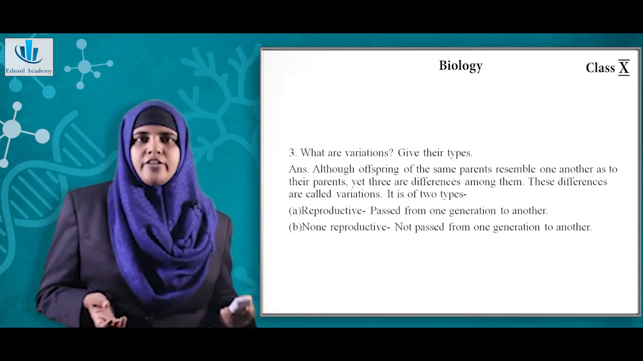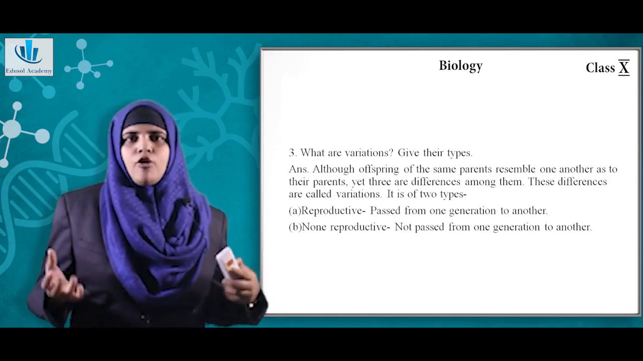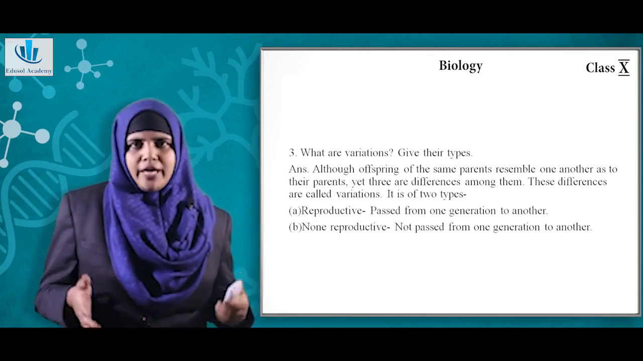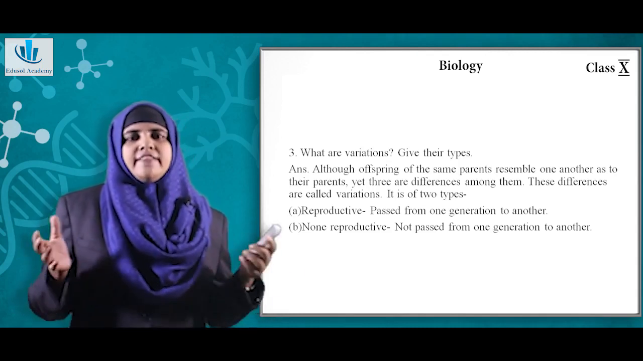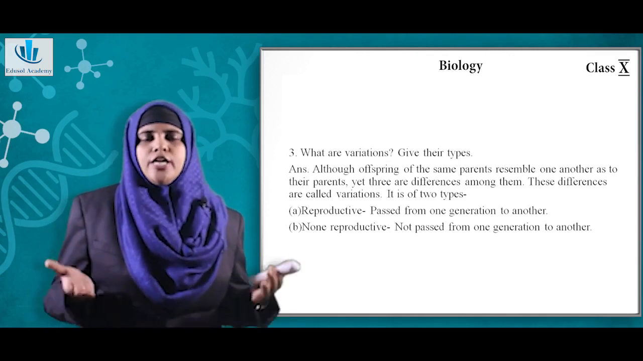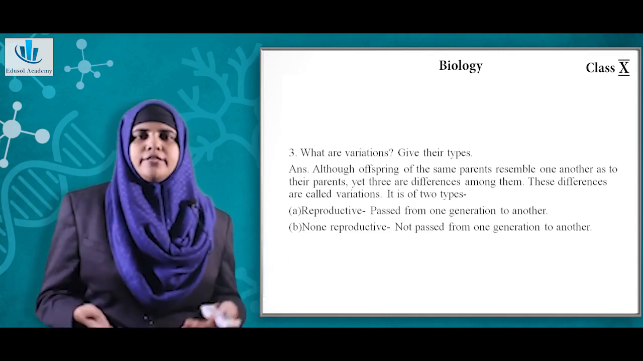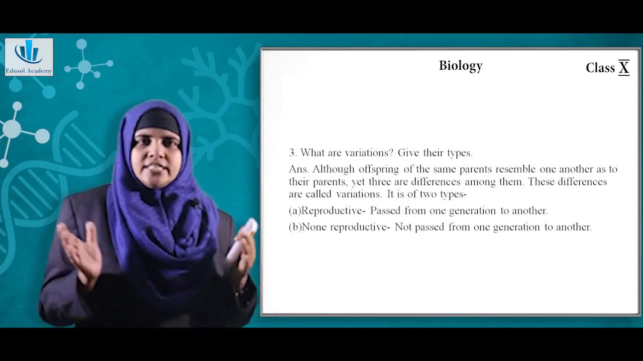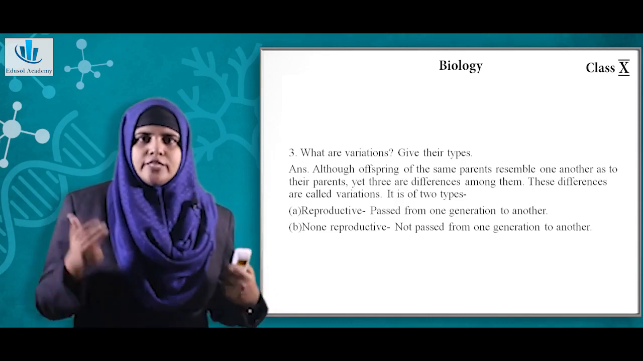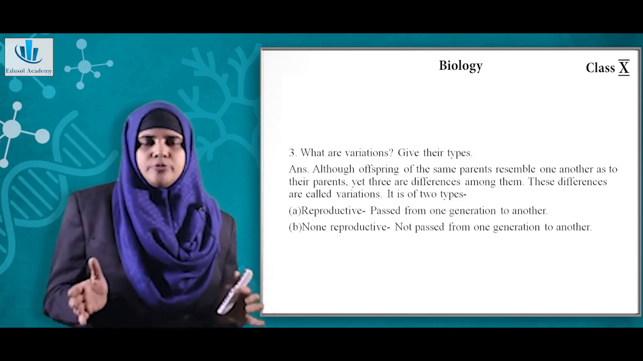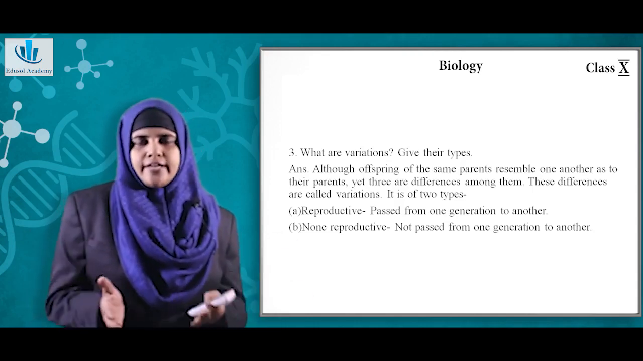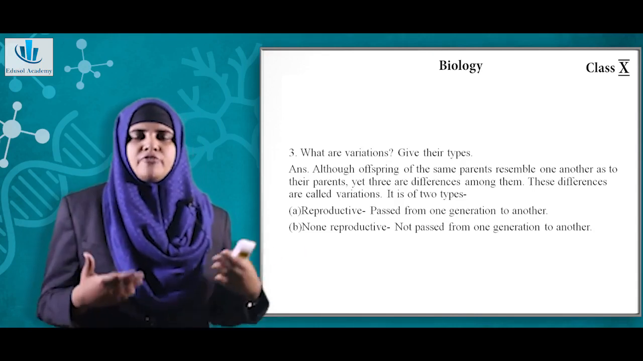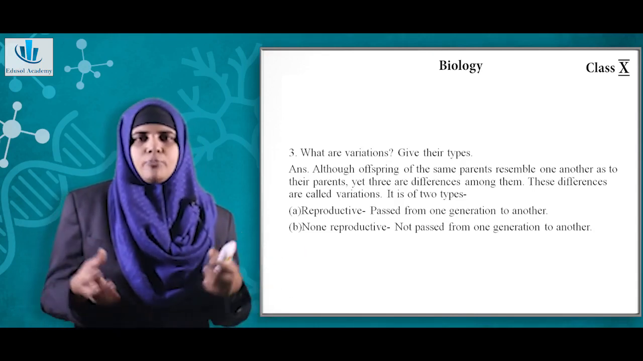Now the next question, what is variation? Give the different types. Although the offspring of some parents resemble one another and their parents, yet there are differences among them. These differences are called variations. So we look like our parents, but we do not exactly look like our parents, because in sexual mode of reproduction there are always two parents who are associated for the production of a zygote. So the zygote will have a combination of both the parents. So you will have inherited some character from your father, some character from your mother. So it is a combination of both.